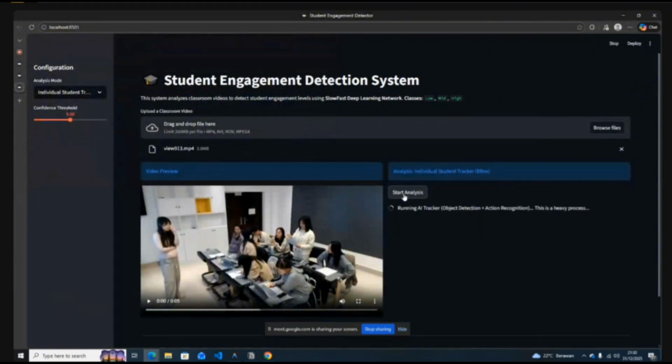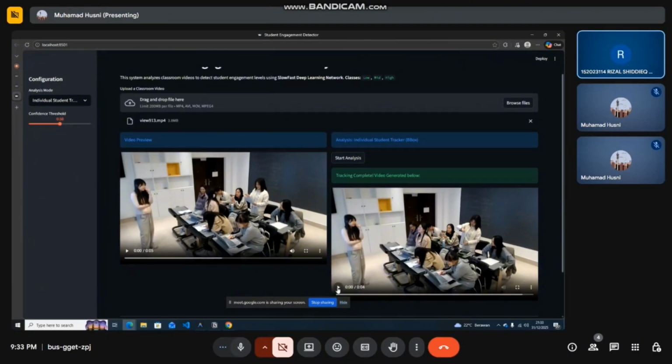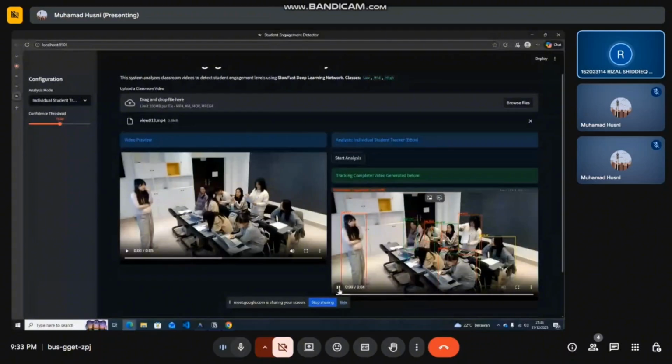Once uploaded, the system processes the input video frame by frame using our trained SlowFast model in the background. As you can see, the result is displayed immediately. The system outputs the predicted engagement level, whether it is high, medium, or low, along with a confidence score, giving users insight into the model's certainty.